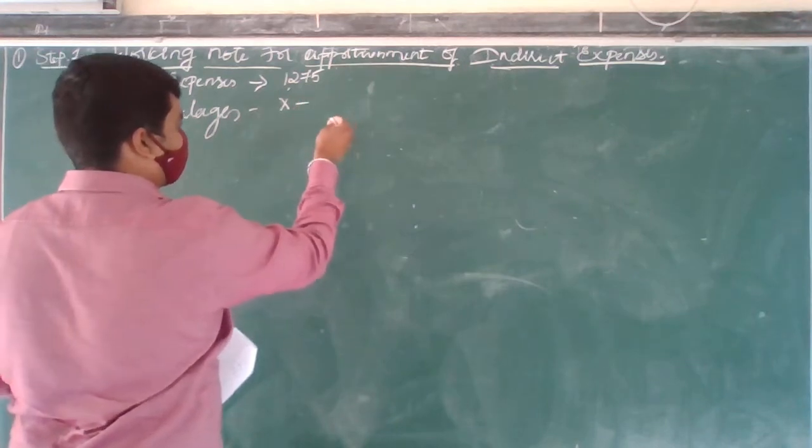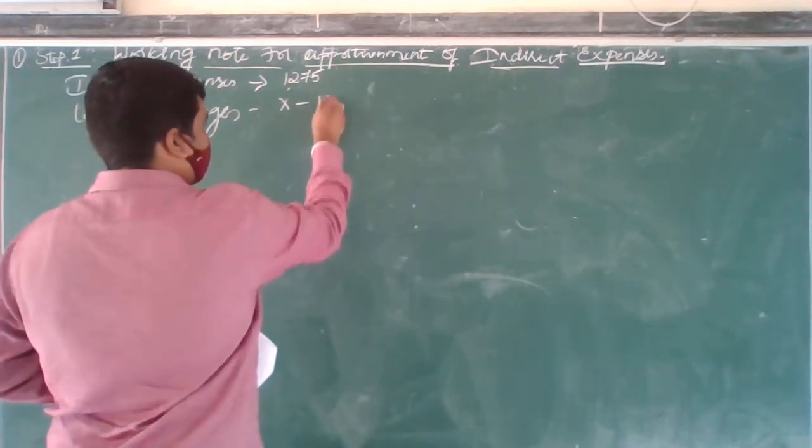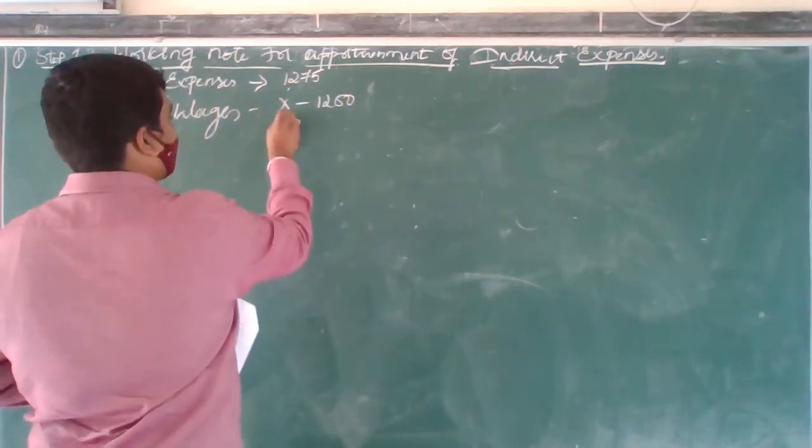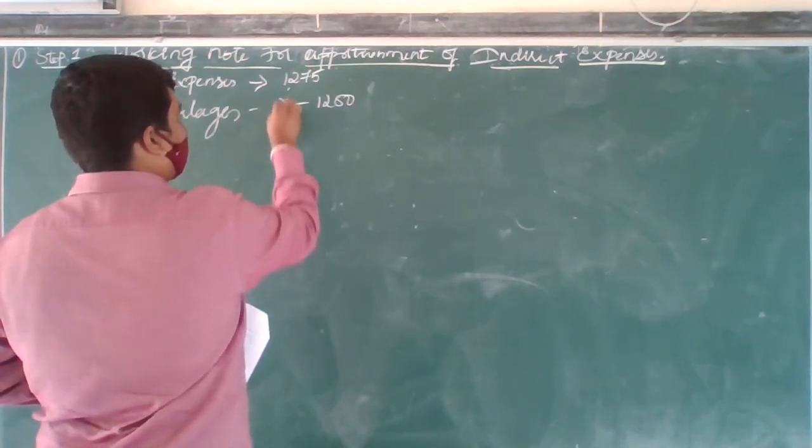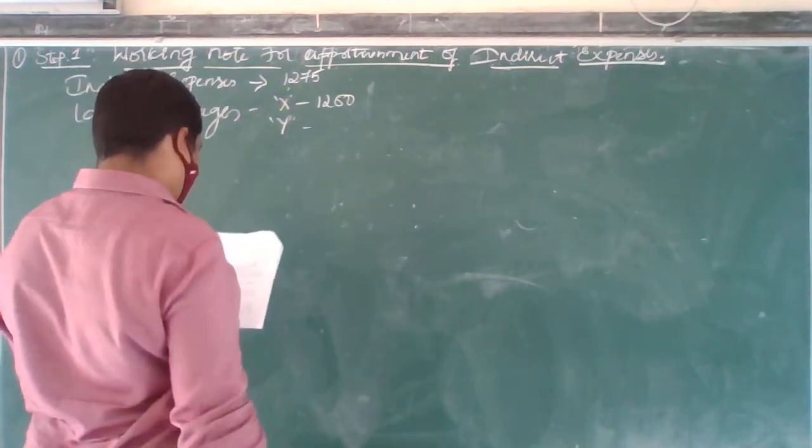Process X wages, how much has he given? 1200. Okay, then after that for Y how much he has given?